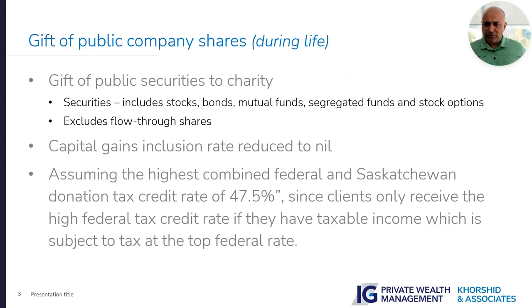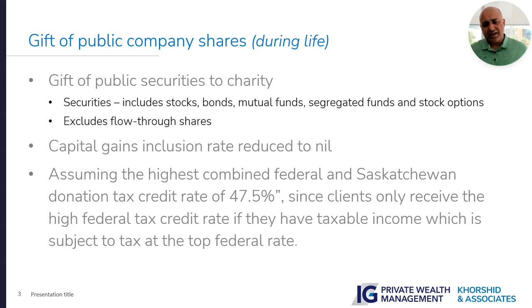So if we look at the gift of public securities to charity, what is a public security? It includes stocks, bonds, mutual funds, segregated funds, stock options, but it does not include flow-through shares. The flow-through shares are excluded. So if you own a publicly traded security, you paid $100,000, and that security is now worth $500,000.